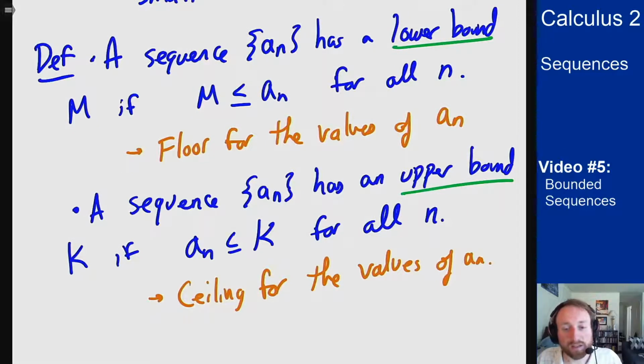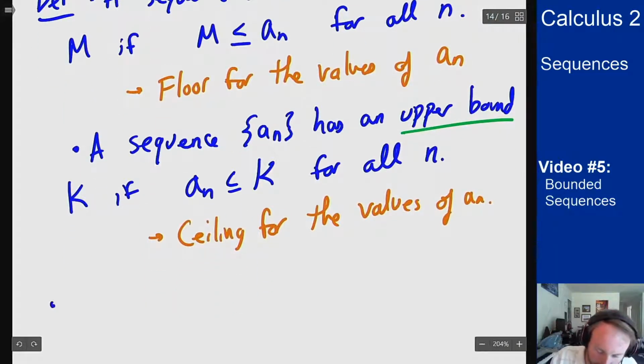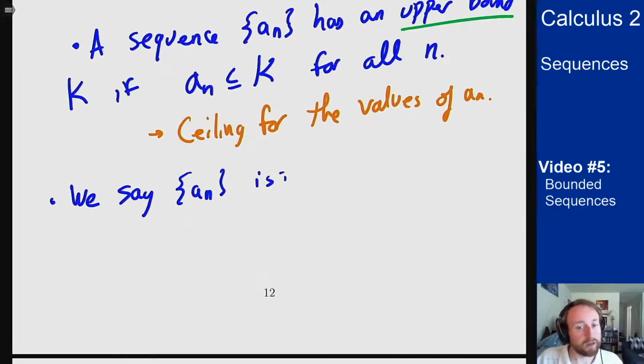So how do we use this to talk about the actual sequences? Well, we say that a sequence is bounded from below if there is a lower bound for the sequence. And I'll give some examples in a bit. So we say a_n is bounded from below if it has a lower bound.